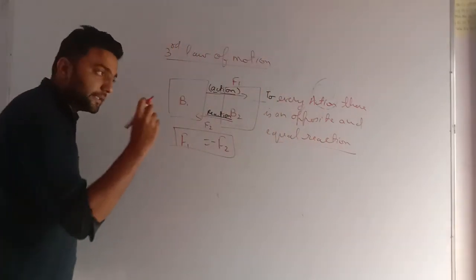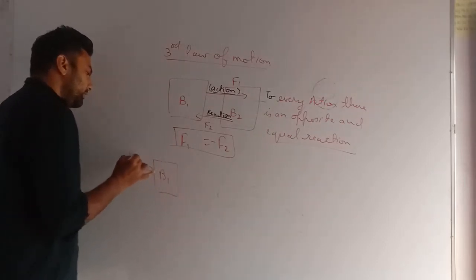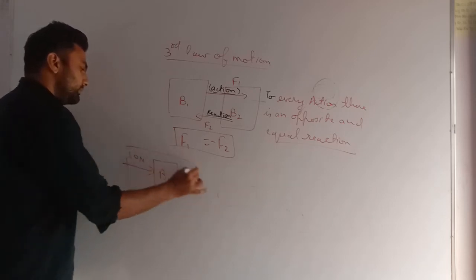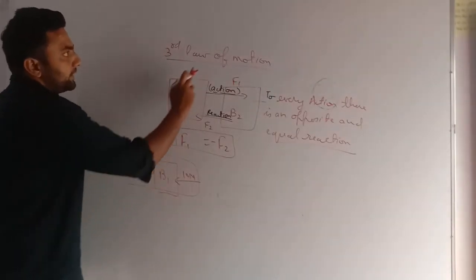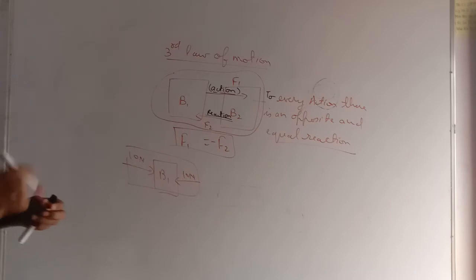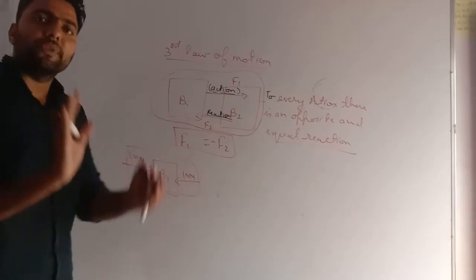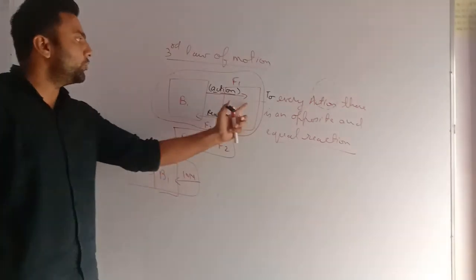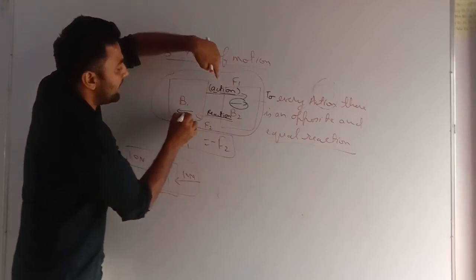Very important, the thing to understand: if there is a body V1 and we apply a 10 Newton force action on it and I get another force of 10 Newton, so there will be no motion. My dear student, you just need to get it. Here it is only a single body, and in the third law of motion always two bodies need to be considered. There are always two bodies in this case, so you don't need to confuse yourself. The overall effect must be zero only if it is seen on a single body, a single object. Here you can see there are two objects: V2 is facing the F1 force and V1 is facing the F2 force.